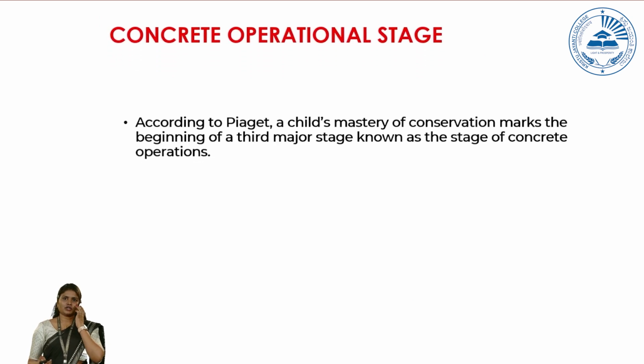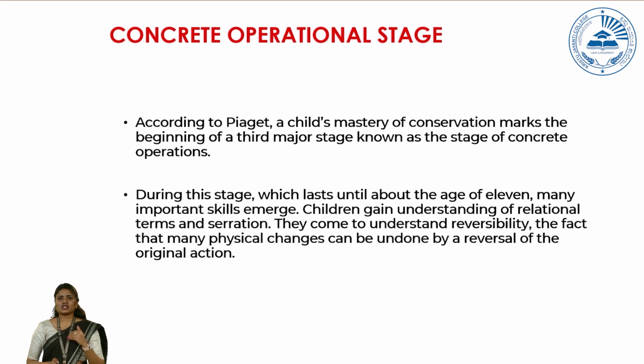Now let us move to the next one, which is the concrete operational stage. According to Piaget, when a child has started to master conservation, seriation, egocentrism and all, this marks the beginning of the third stage, which we call the concrete operational stage. During this stage, the child has now started to understand the world better. They are able to now understand that, okay, people do perceive the world in a different way.